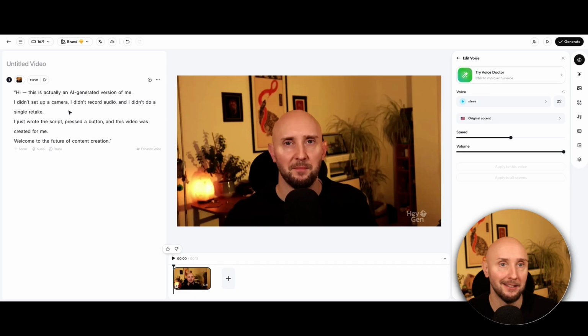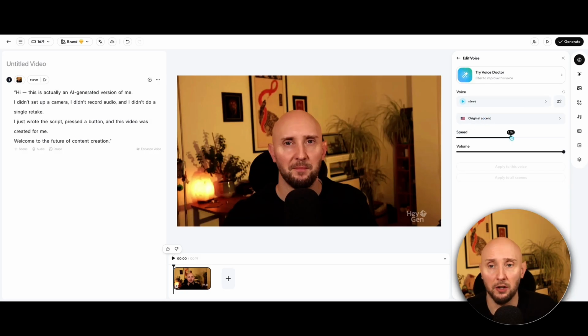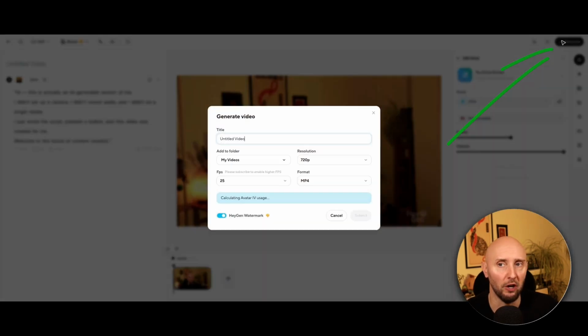So I've just pasted in my script right here, and now in the right hand side I can select the voice. So HeyGen has already cloned my voice right here, or I can select to use a voice in a different accent. I can also adjust the speed and the volume right here as well. Once you're happy, click generate in the top right corner and give your video a name, and you can choose your resolution. Now everything I'm showing you at the moment is on the free plan, so max resolution you can choose on the free plan is 720. So let's go with that. Click submit and HeyGen will now create our video.